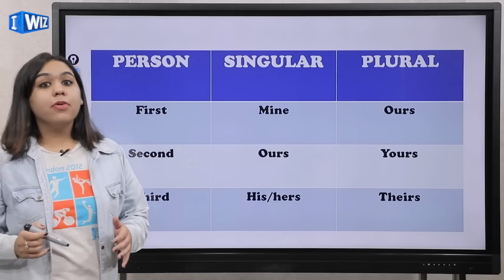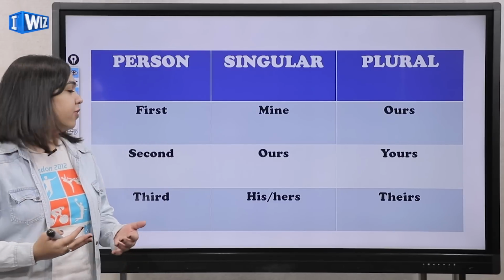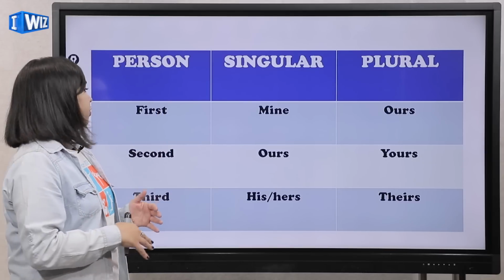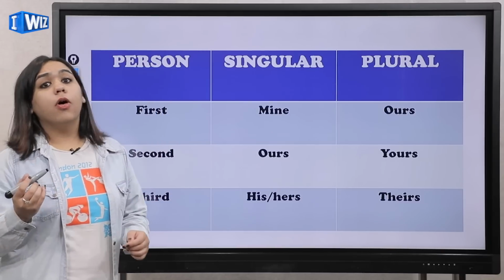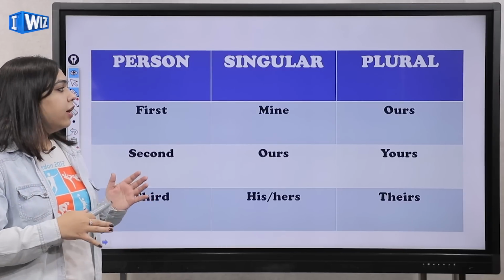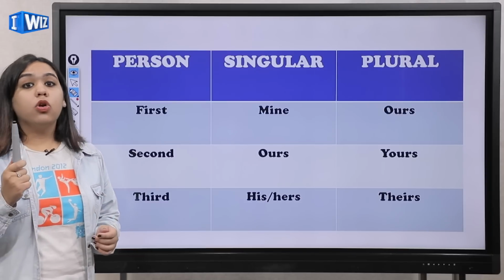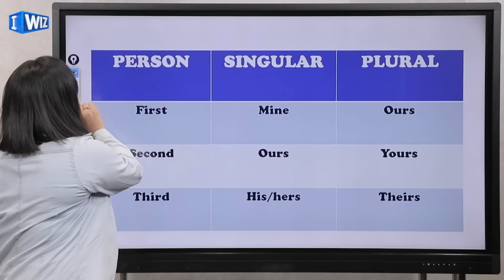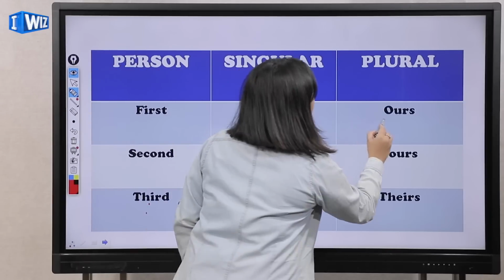Okay, now just remember that we are talking about possessive pronouns right now, in accordance with the persons we are going to talk about. When I talk about this pen and I say that this pen is mine, but there are some other things, say this pen belongs to me and my friend, then what am I going to say? I will say that this pen is ours.